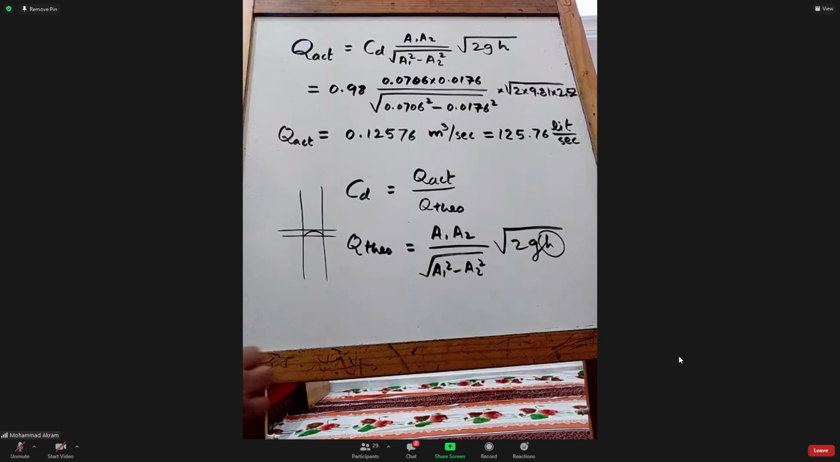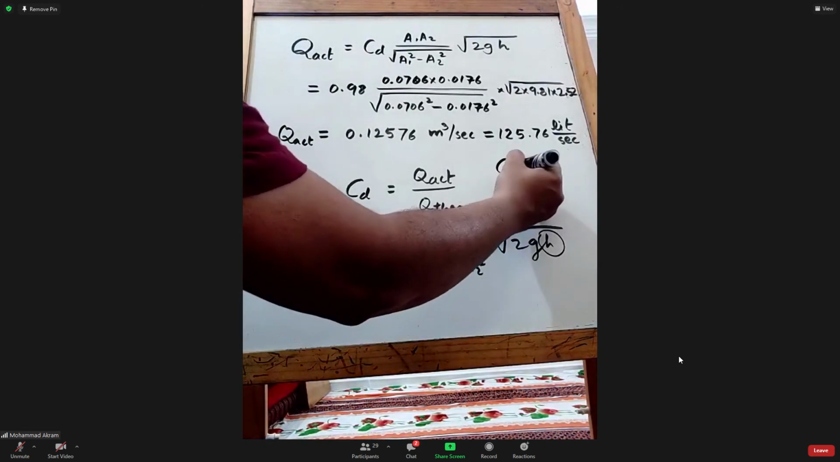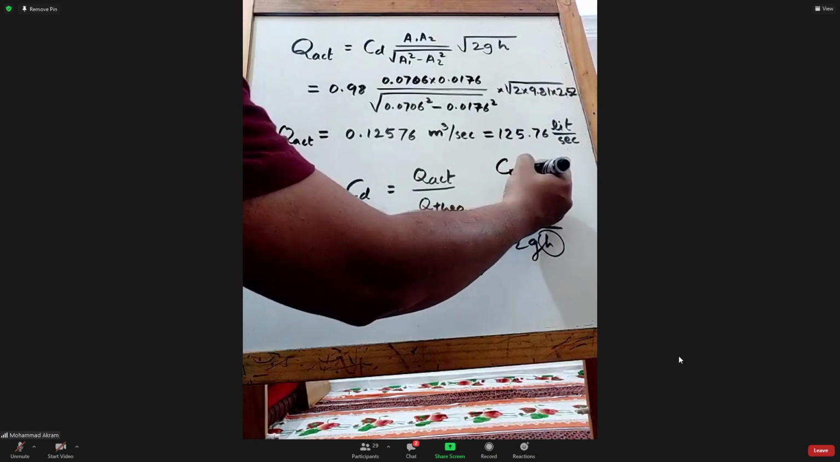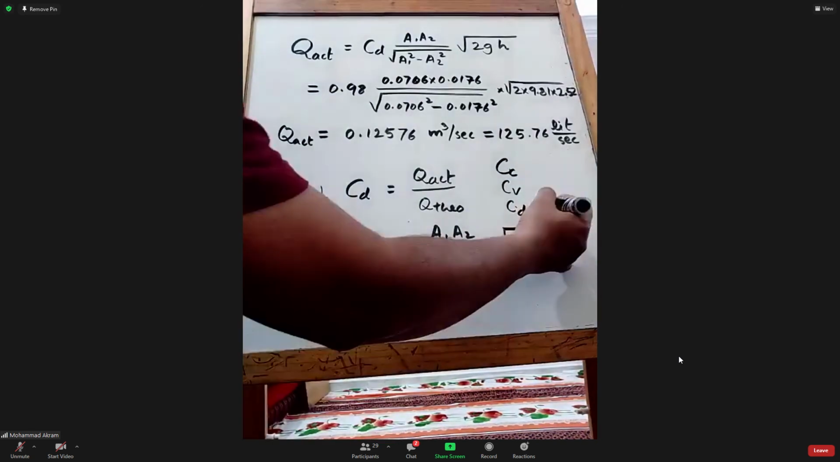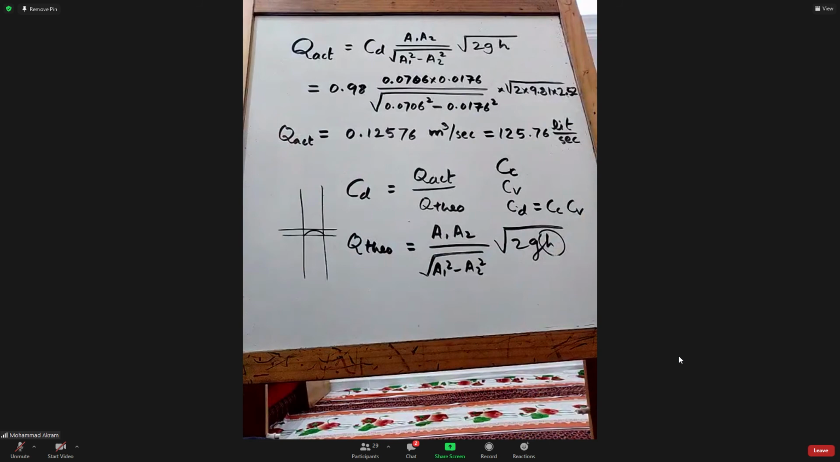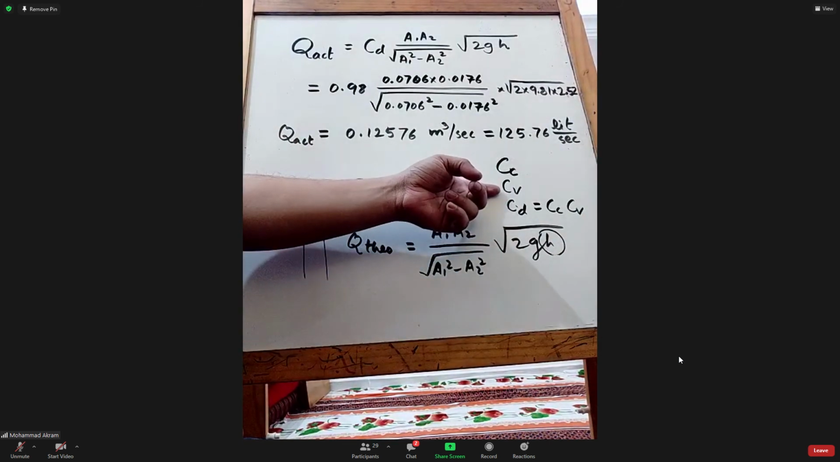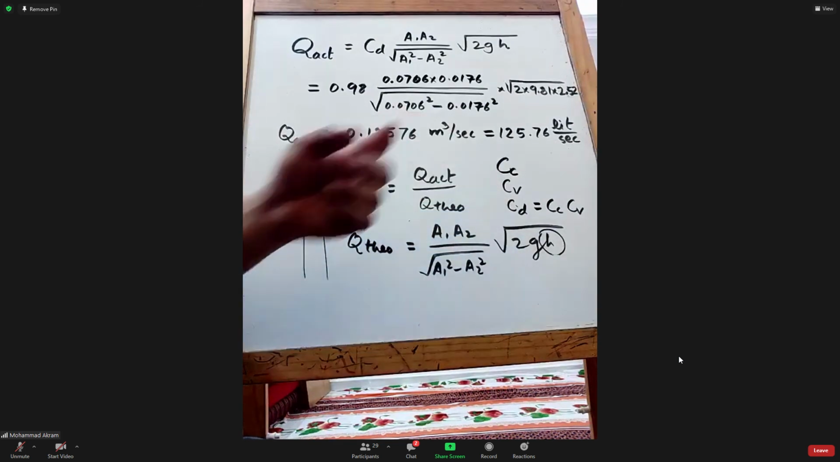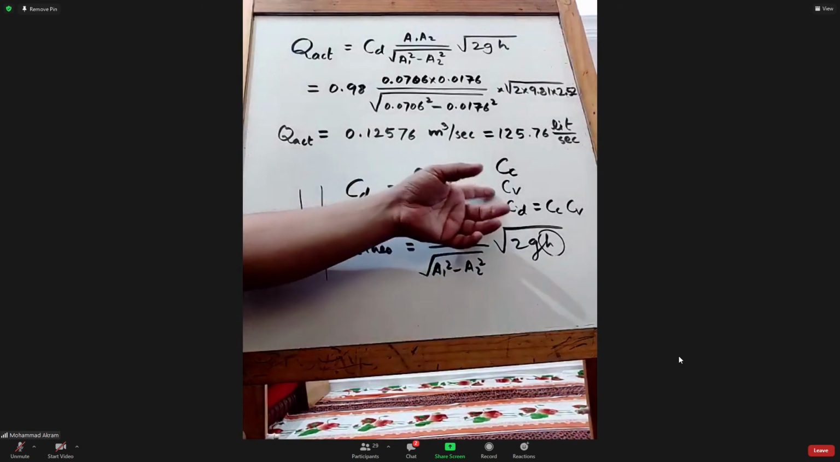In fluid mechanics or flow measurements, we have three C's: CC, CV, and CD. These are very famous, and CD is equal to CC into CV, where CD is the coefficient of discharge, CV is the coefficient of velocity, and CC is the coefficient of contraction. When we study the pitot tube, we will see CV there. If you study the orifice meter, you will see CC.